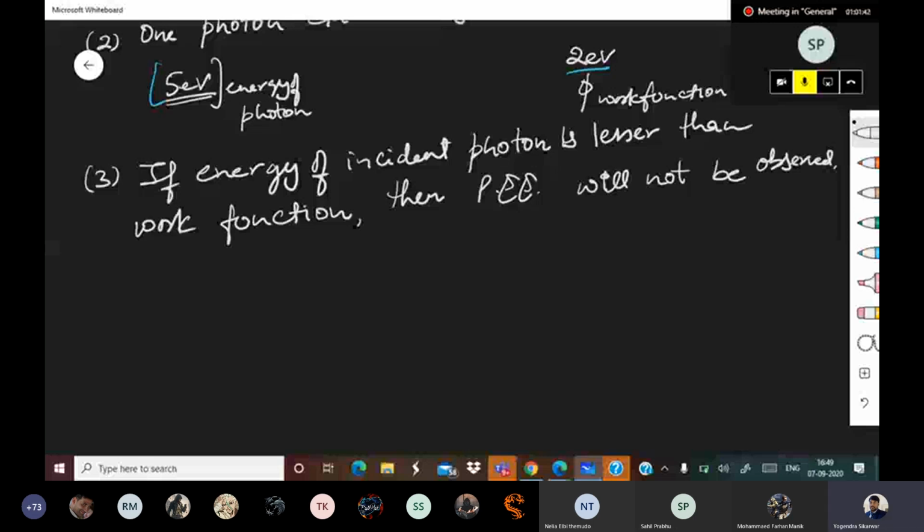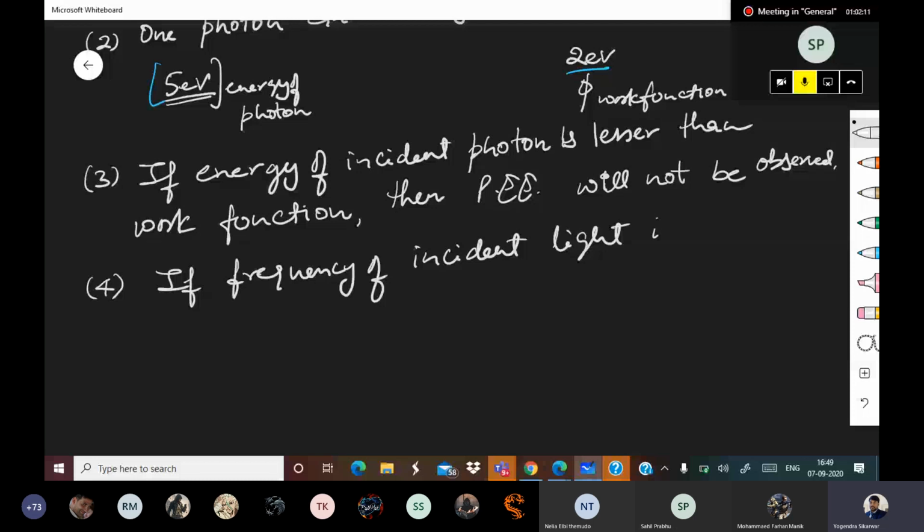If frequency of incident light is increased, then Kmax of ejected electron increases.